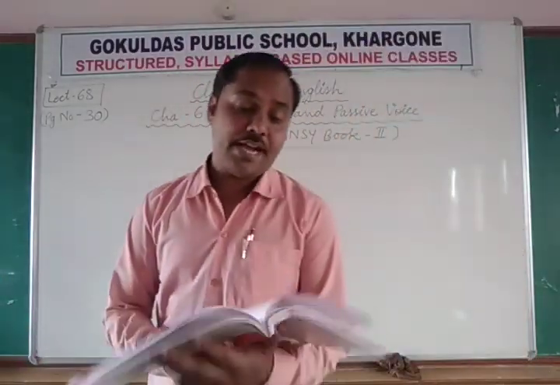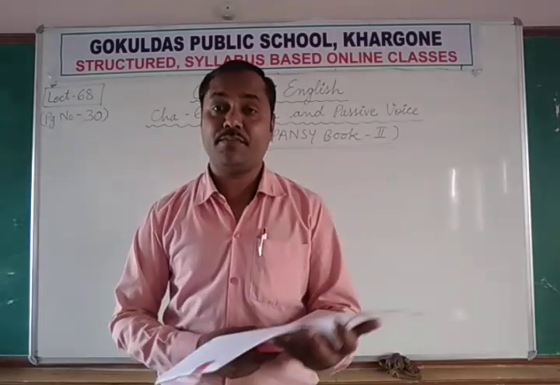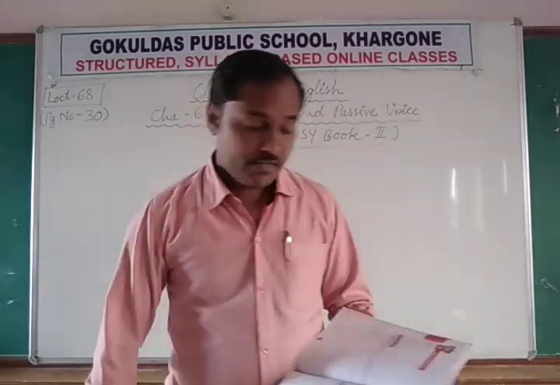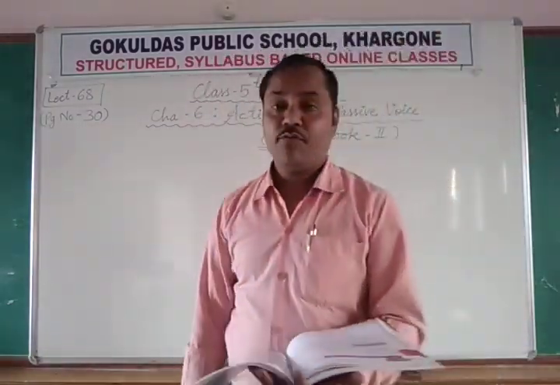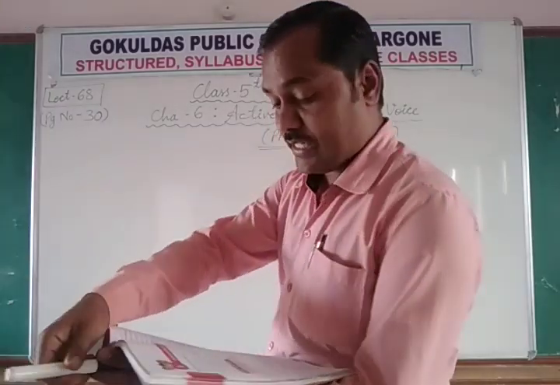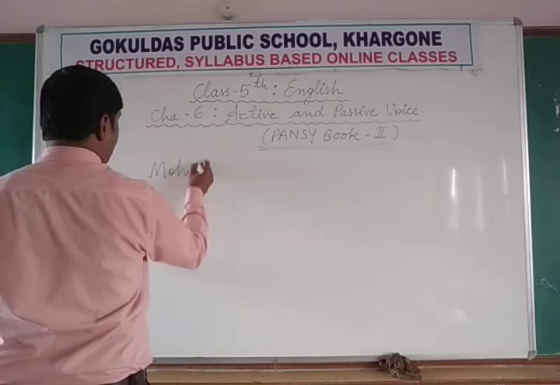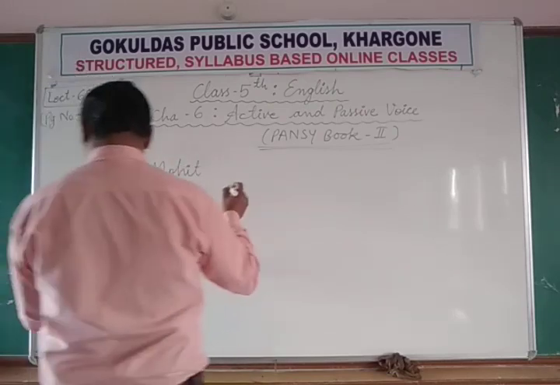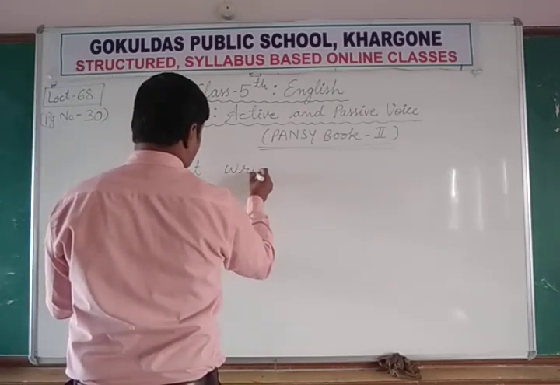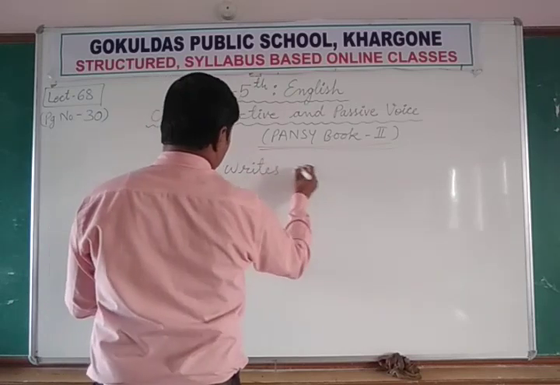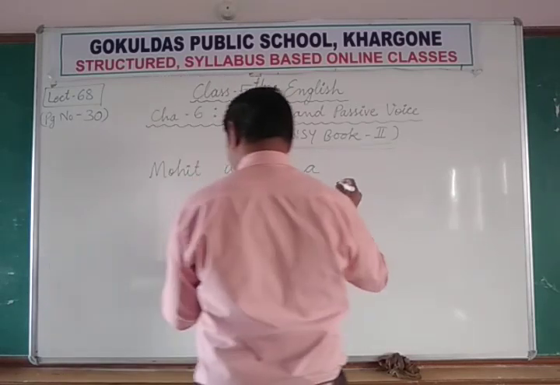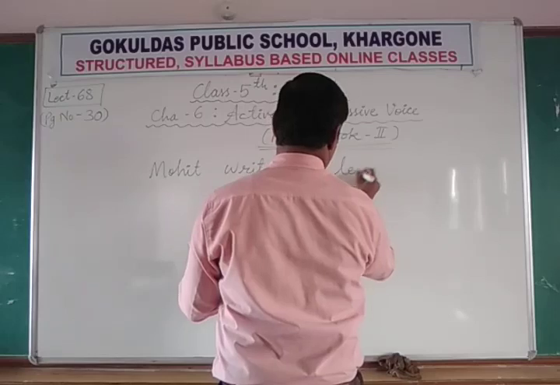Now let's come to active and passive voice, page number 30. What is written? Read the following sentences. Two sentences are written. One is: Mohit writes a letter.